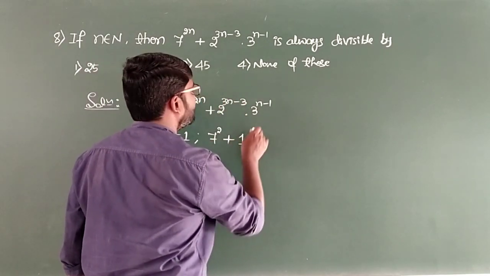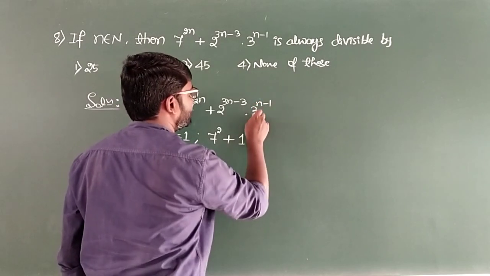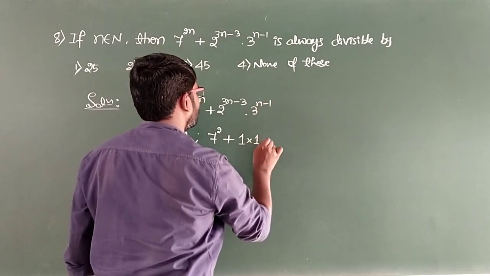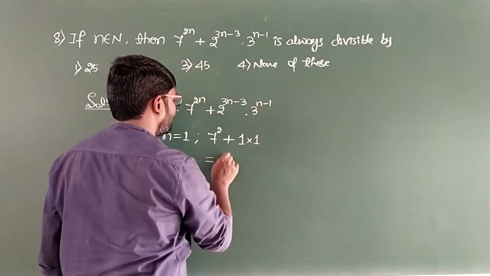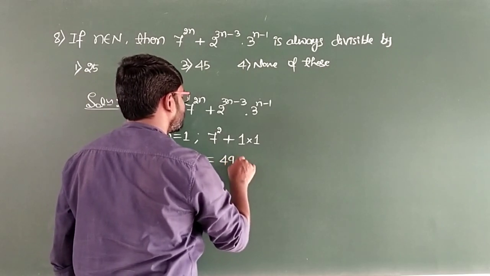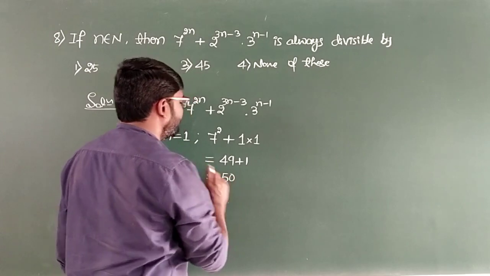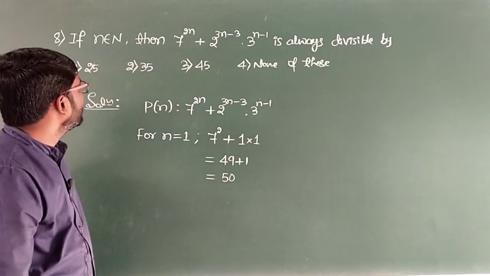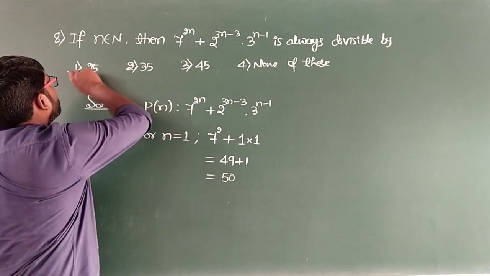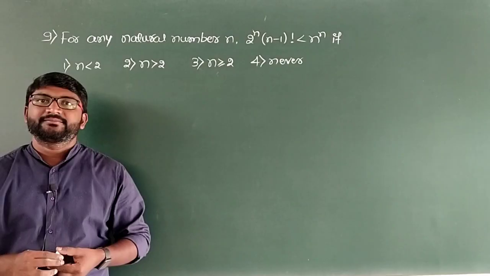Then 1 minus 1 will be 0. 3 raised to 0 is 1. So overall, what do we get now? 49 plus 1 is equal to 50. So 50 is always divisible by 25. So option 1 is the correct answer.